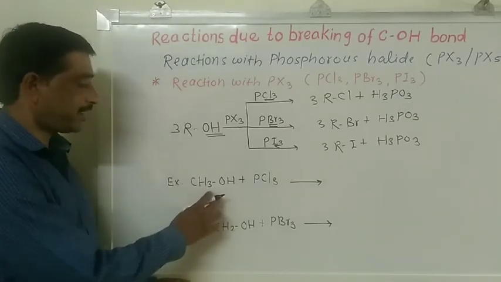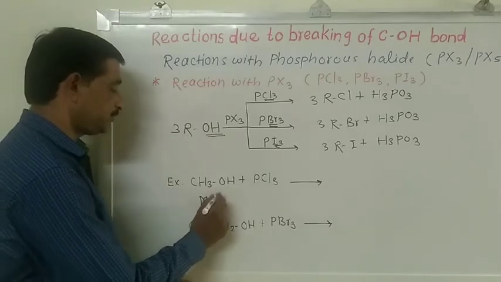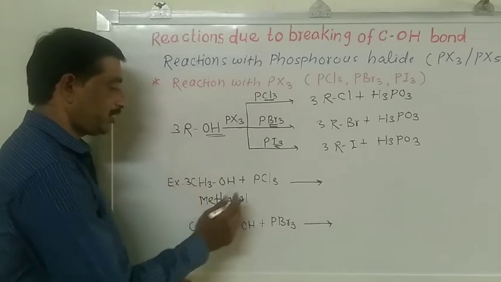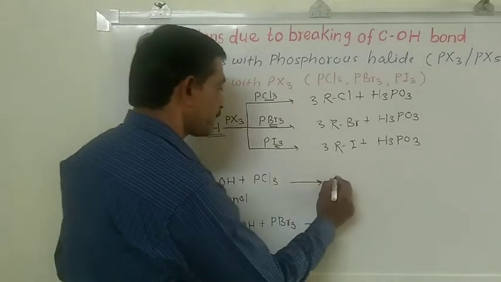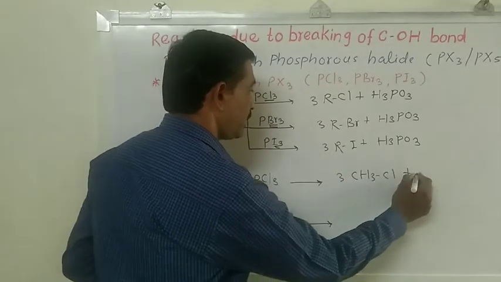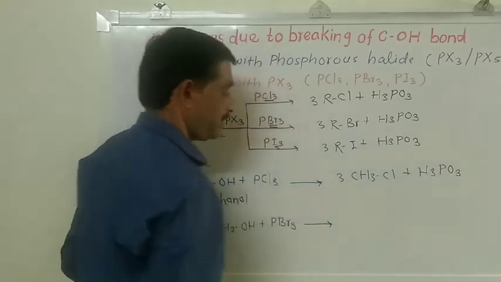Consider an example: when methyl alcohol, or methanol, is reacted with phosphorus trichloride, we get 3 molecules of methyl chloride plus H3PO3.